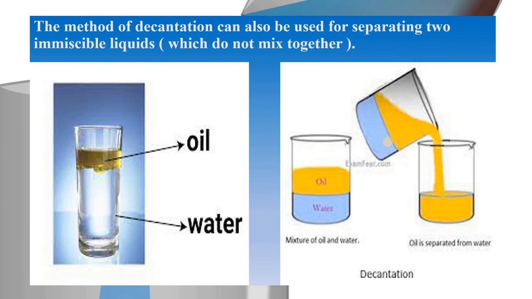And also the separation of two miscible liquids. For example, if I mix vinegar in water, these two are miscible liquids. Or if I say lemon juice in water, these two are miscible liquids. You cannot separate that by the process of decantation, because they are miscible liquids which mix with each other to form a single layer. Alright, so this is all about the process of decantation.